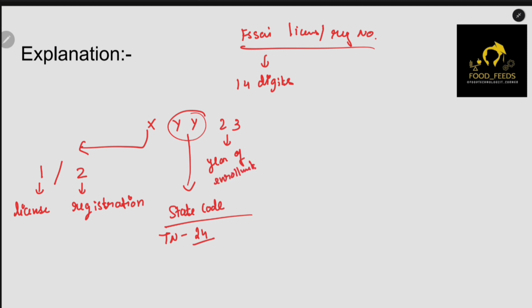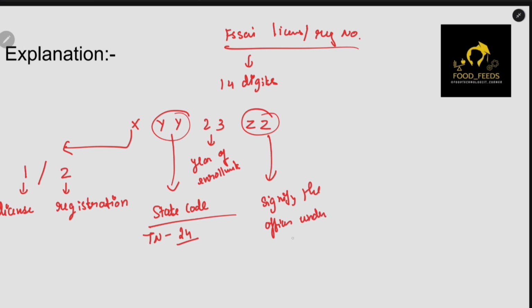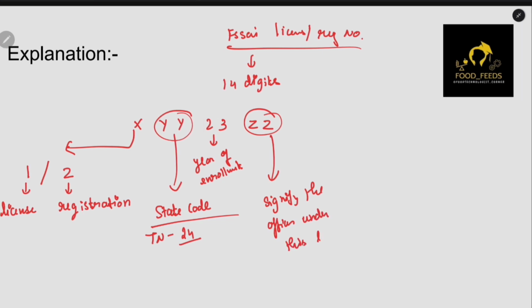Okay. So next, these two numbers will signify the officers under the license given. For example, if this license is given to a specific DO officer or FSO officer, then they have a specific signifying number, so that number will be mentioned.